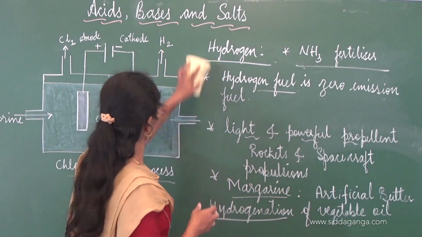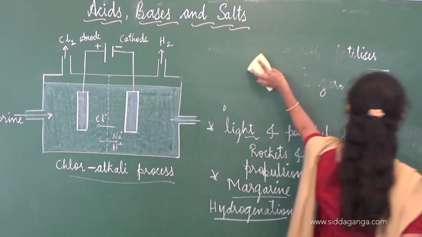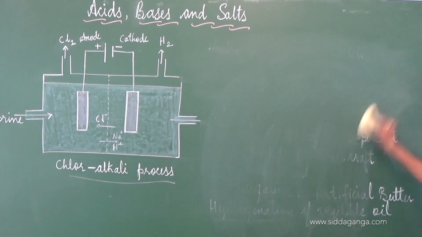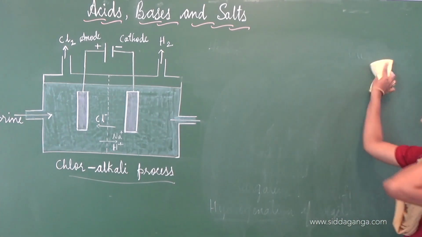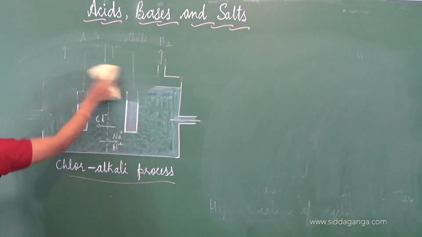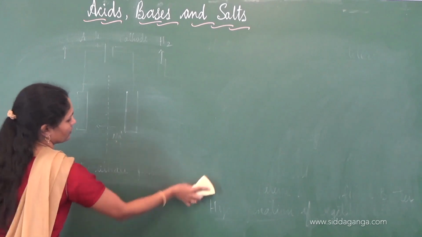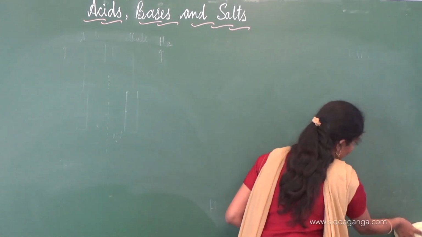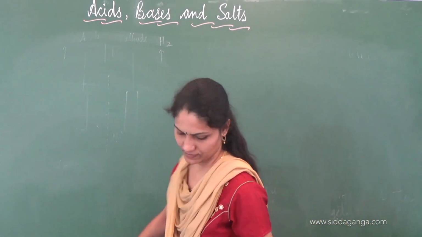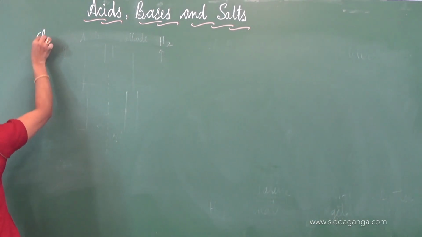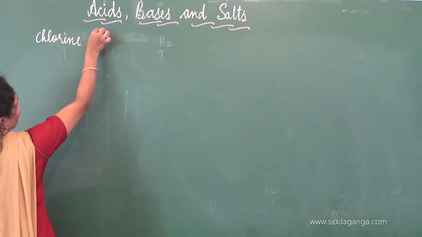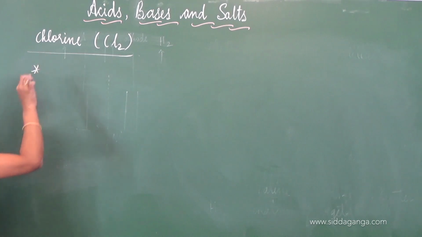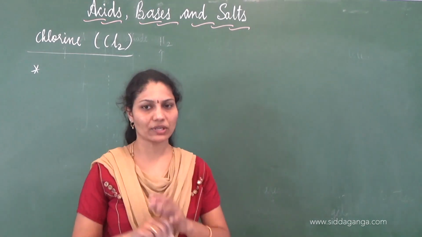Next important product we obtained was chlorine, Cl2. Chlorine finds its applications in several sectors. First and foremost, whenever we think of chlorine, the first thing that comes to our mind is disinfection.